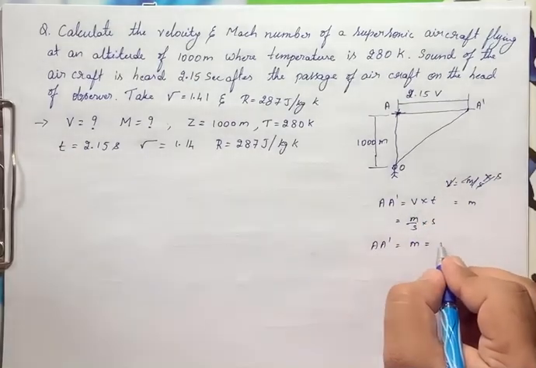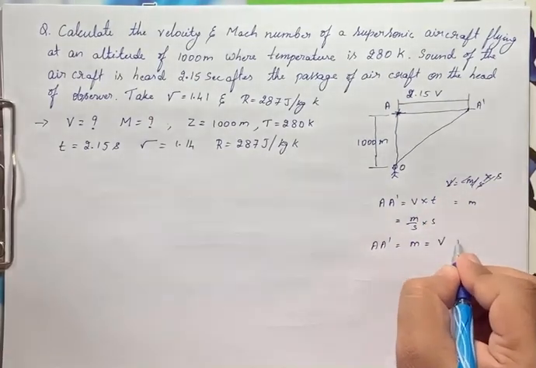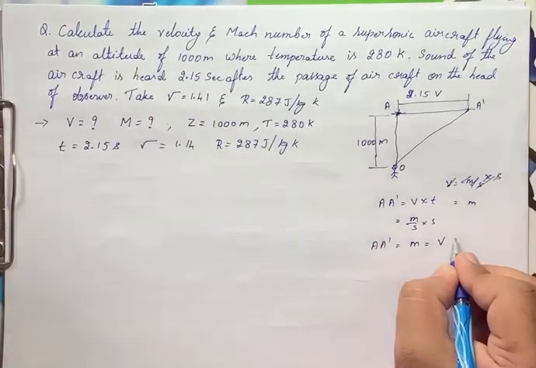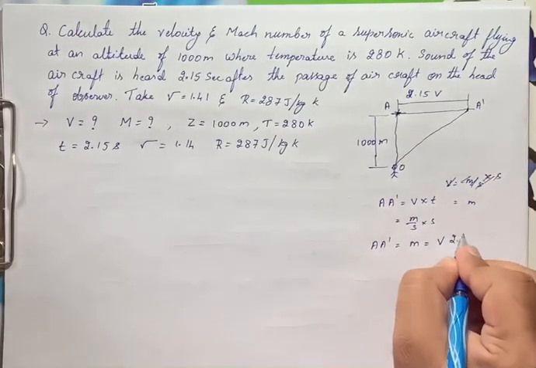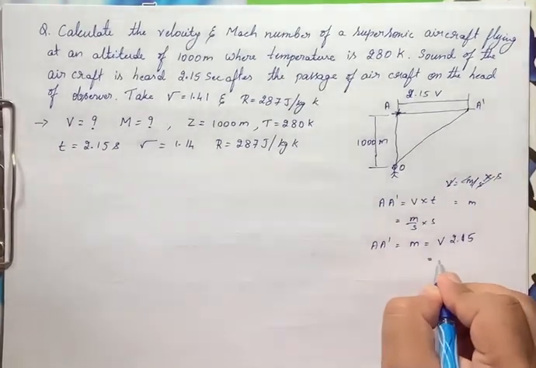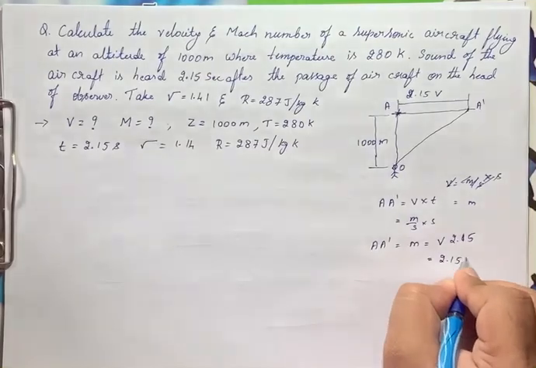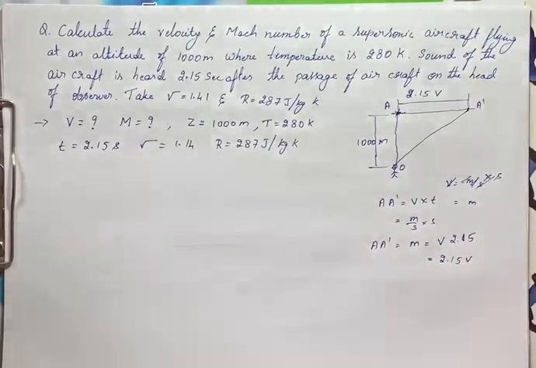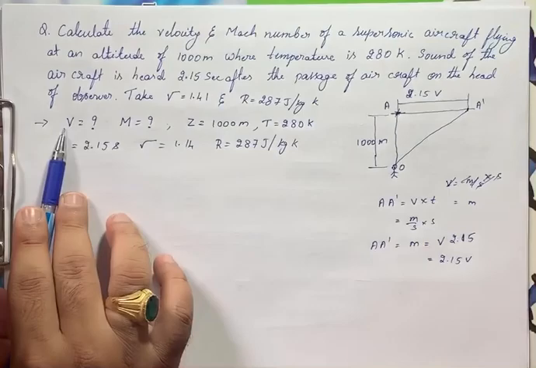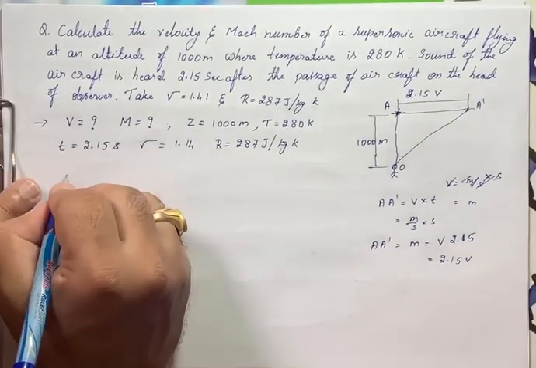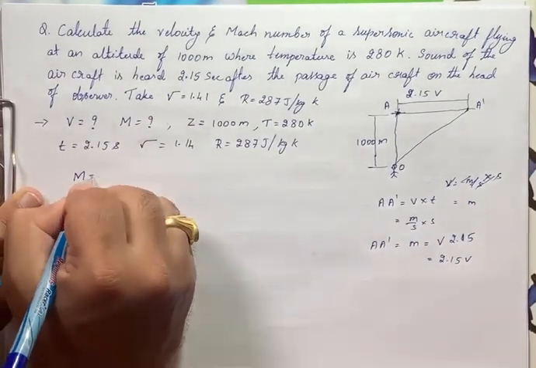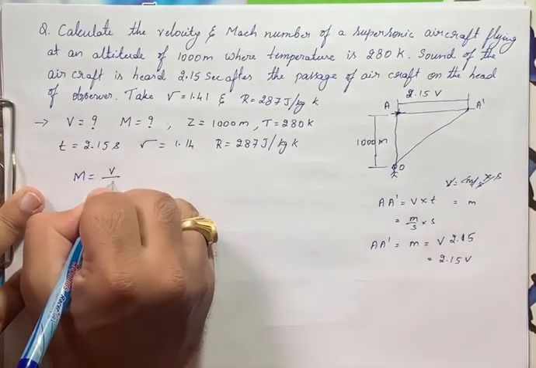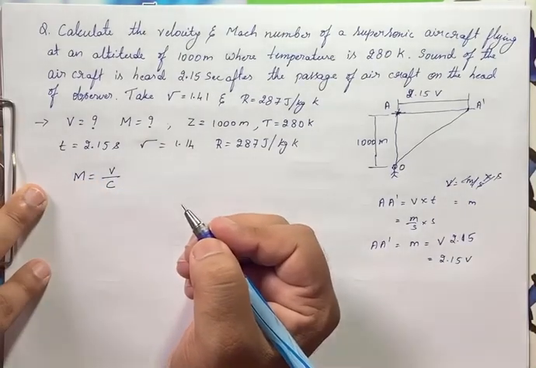This velocity is v, into time 2.15, that is what I have written, 2.15 times v. So you should not get confused with that, right? Now after this, what is asked to find? He has asked to find out the velocity and Mach number. To find that, we have the formula Mach number is equal to v divided by c here, right?